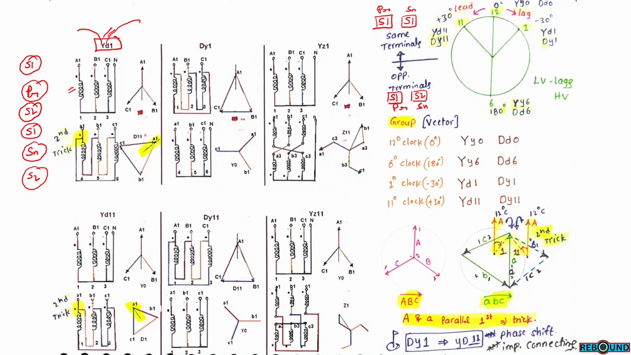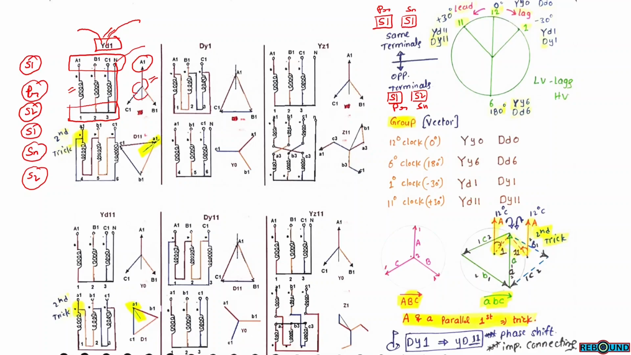This is the primary winding. The terminals are taken out from side 1, and the side 2 terminals are connected in star connection. This is the star neutral point. This is the vector diagram. Here A1 is taken as reference, with 120 degrees, 120 degrees and 120 degrees.